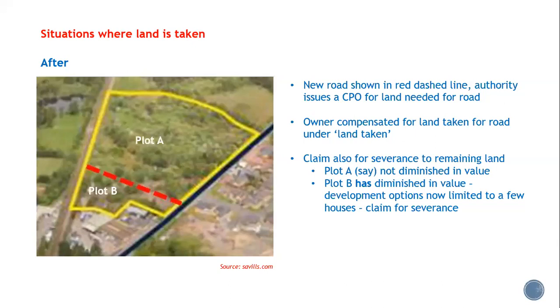You can see bound in red, this red dashed line will be the land taken for the road, and that leaves two other plots of land, plot A and plot B. Under that dashed line there'll be some land that is taken, and the owner will be compensated for that at the market value of that land. But they also may have a claim for severance. This is because if we look in particular at plot B, there's now quite an unusual shape, and it's no longer possible to build what was capable before.